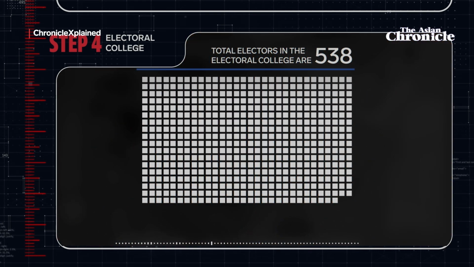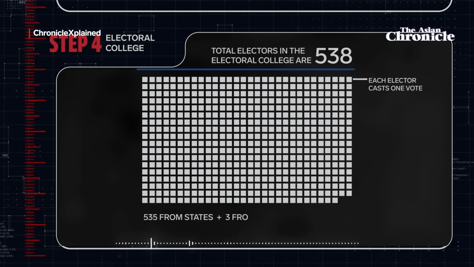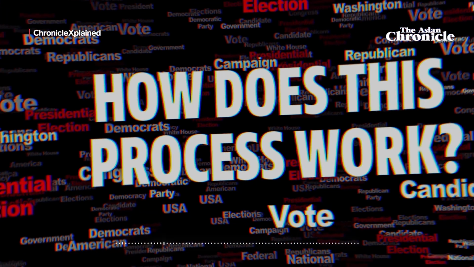Total electors in the Electoral College are 538. Each elector casts 1 vote following the general election. 538 is equal to 535 from states and 3 from the District of Columbia. The candidate who gets more than half, 270 electoral votes, wins. How does this process work?